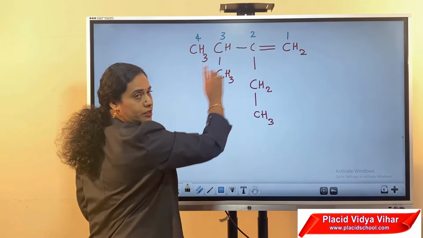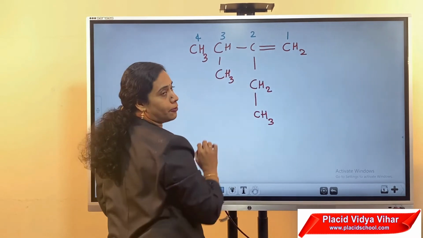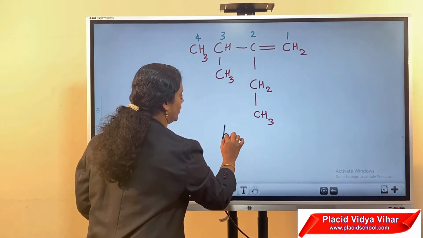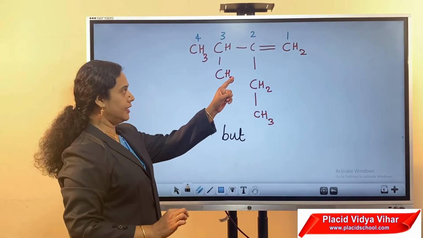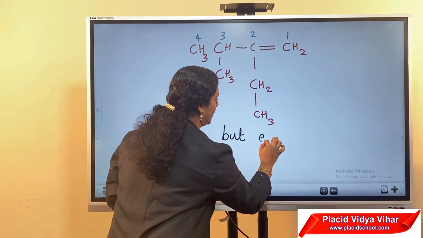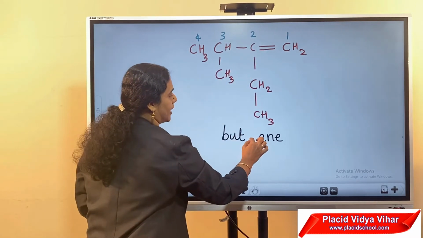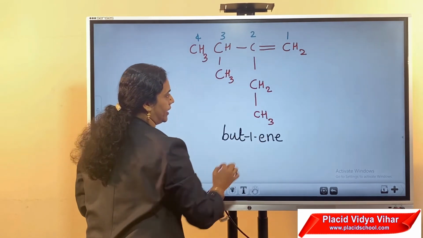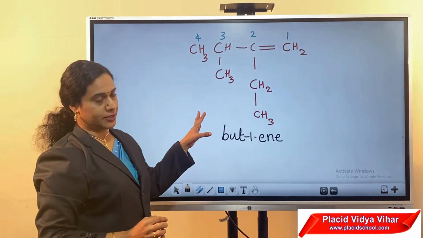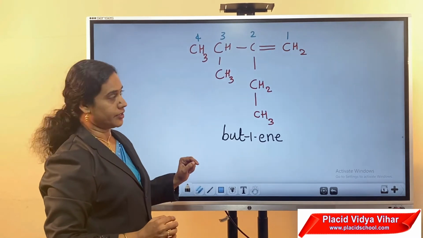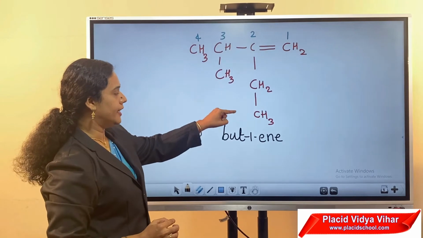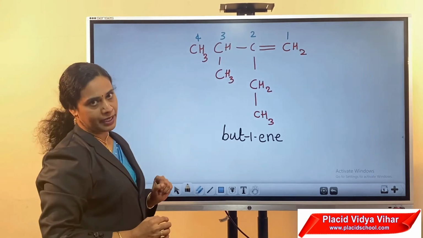For this compound, the parent chain consists of 4 carbon atoms. Therefore the word root is but. Alkene, therefore ENE is the primary suffix. The double bond is between the 1st and 2nd carbon, so but-1-ene. Here two different substituents are attached at different positions: at the second position an ethyl group and at the third position a methyl group.